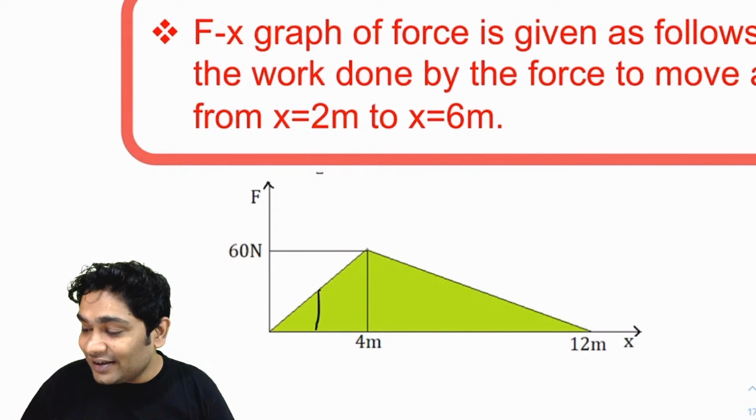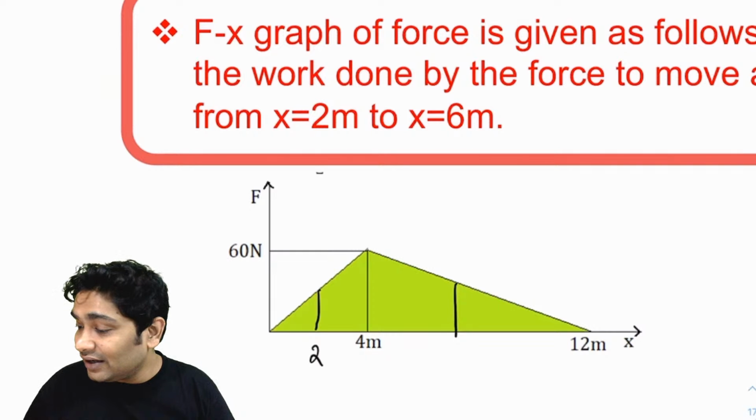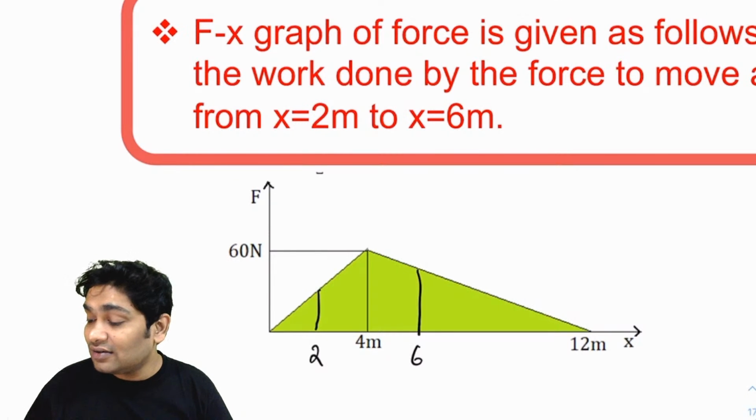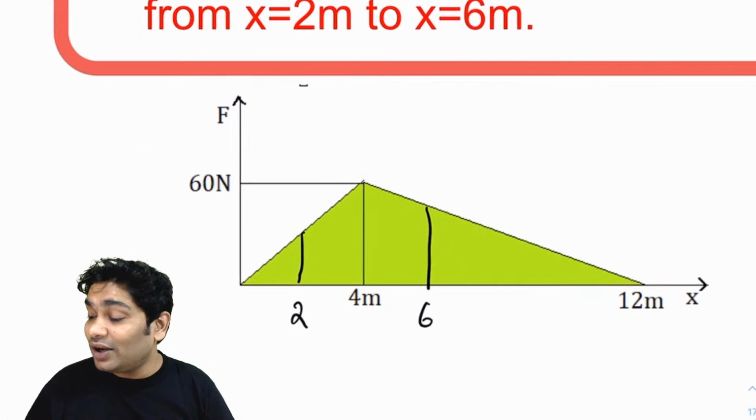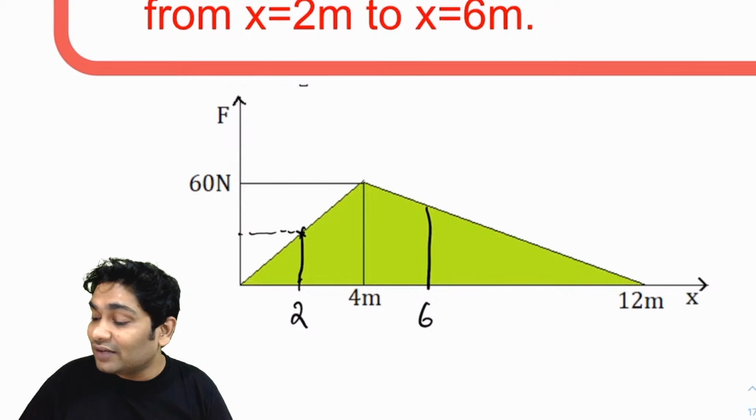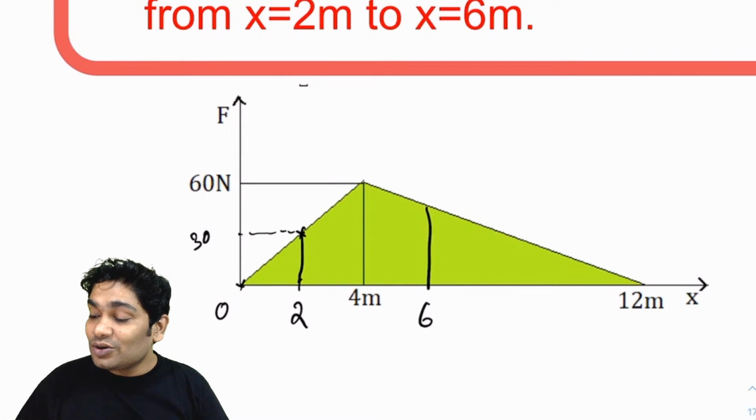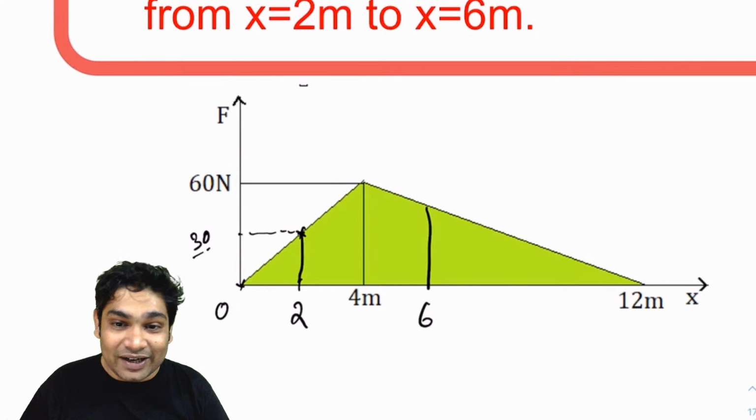Okay, let's see. So let's say here is your x equals 2 and here somewhere is your x equals 6. So let's say this is x equals 6. All I need to do is look at the slope of the graph. If this is 60, then what will this be? This will be 30, right, because this is 0. Since this is the midpoint, this will also be the midpoint. This is a straight line.